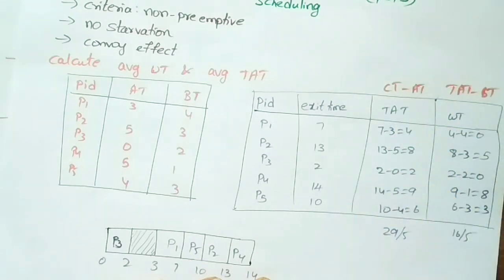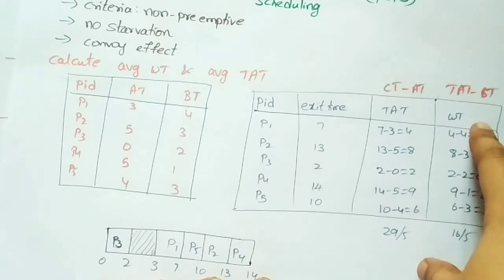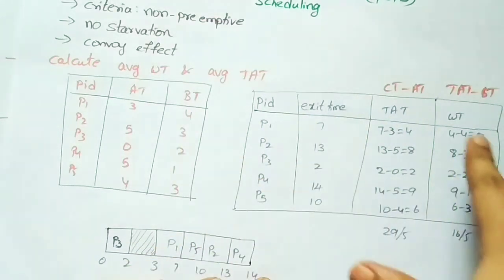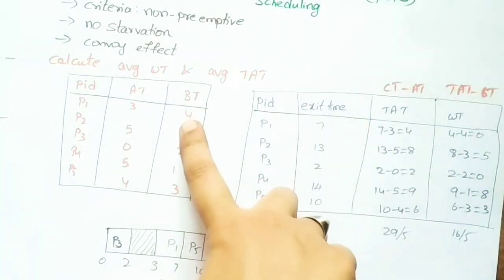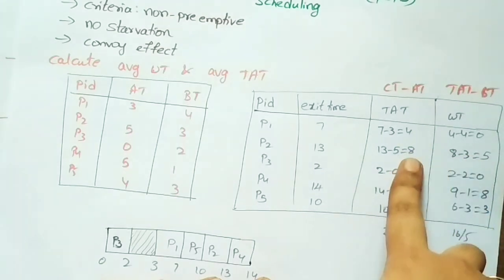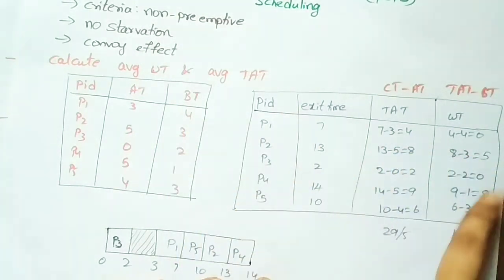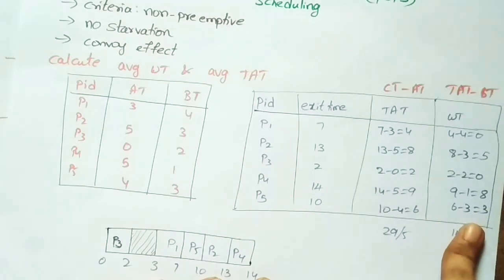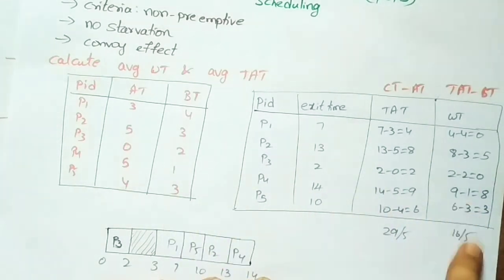Turnaround time is nothing but the total amount of time taken starting from the time when the process has arrived into the ready state to the ending state, that is up to the termination. So next one is the waiting time. The formula is turnaround time minus burst time. So 4 minus 4 equals 0. Similarly, for process P2, 8 minus 3 equals 5. For P3, 2 minus 2 equals 0. For P4, 9 minus 1 equals 8. And for P5, 6 minus 3 equals 3.